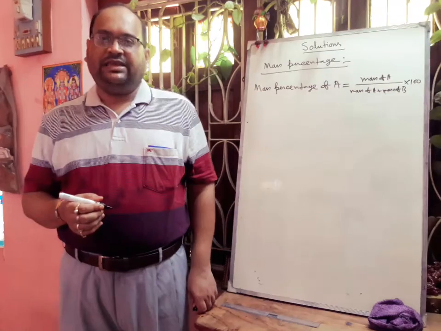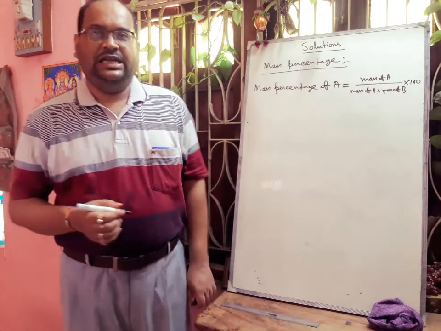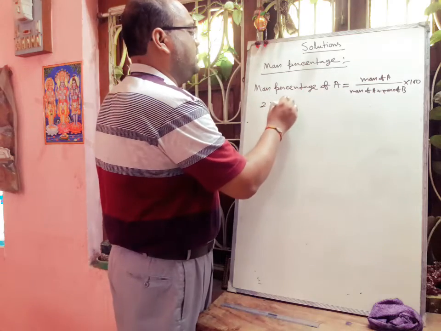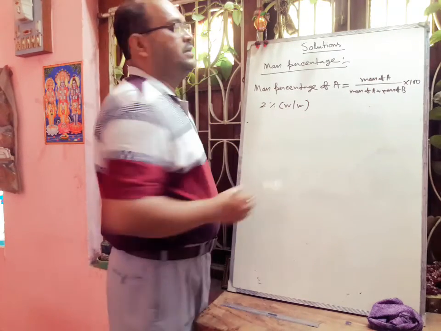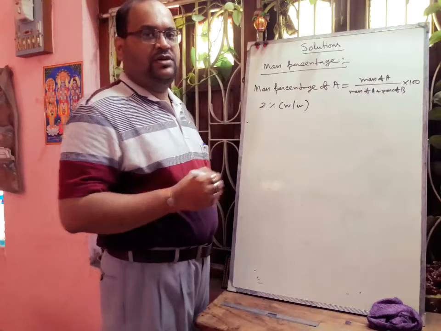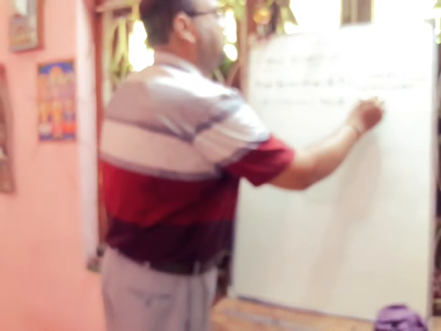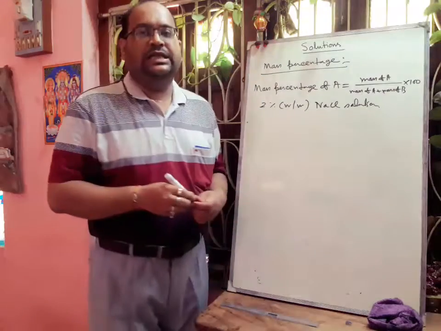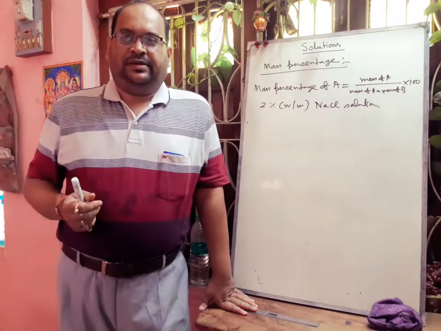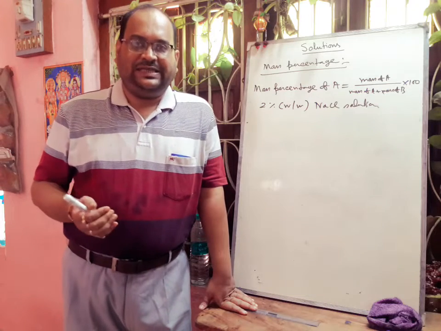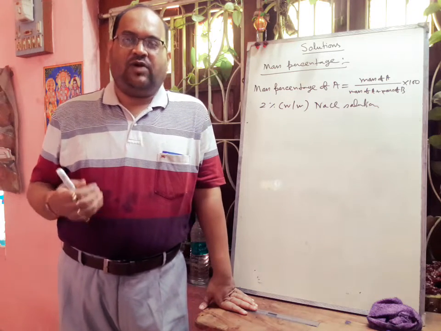Now we can take one example so that we can easily understand: a 2% weight by weight sodium chloride, NaCl, solution. That means in this solution 2 gram NaCl is present and 98 gram water is present.